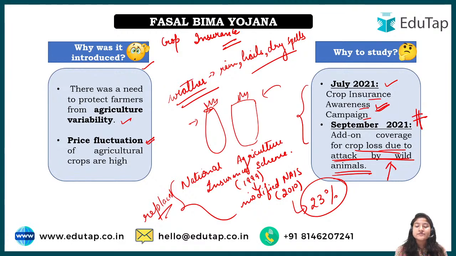Okay, so that is why these two current affairs are important from the RBI point of view and the NABARD point of view. And because this is an agriculture scheme, if you're going for any agriculture examination, you should be aware of this. All right, so this second point was included in September 2021. Right, now we will know more about this particular scheme.